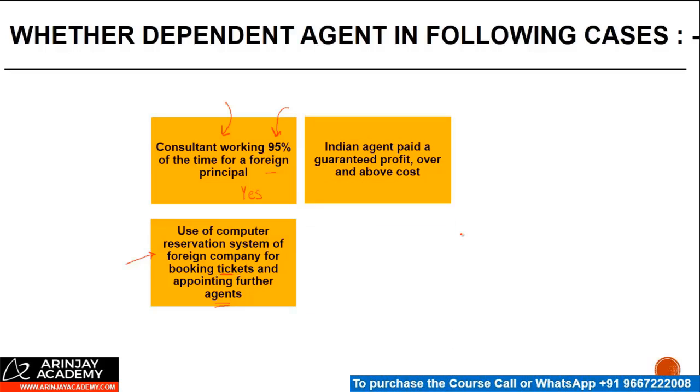If an Indian agent is paid a guaranteed profit over and above cost, that means there's no business risk, no economic risk that this guy is facing. He has an economic dependence, right? Indian agent working for multiple principals, of course, the chances are less that he would become a PE.